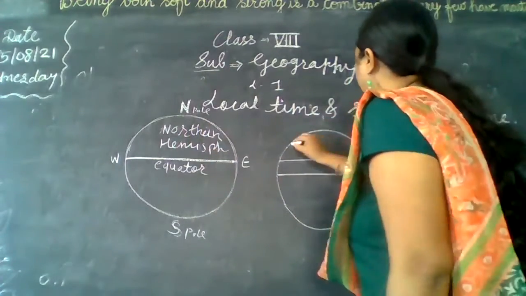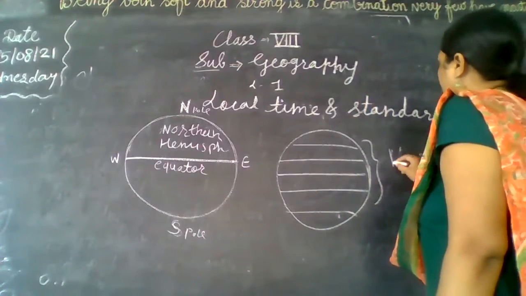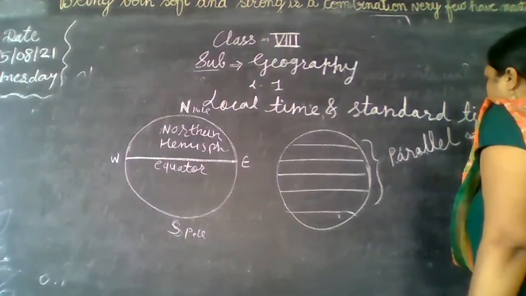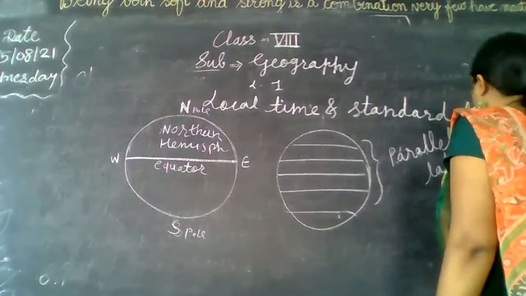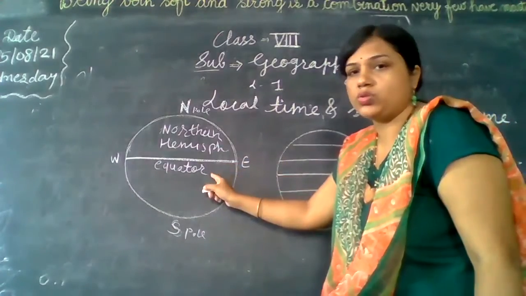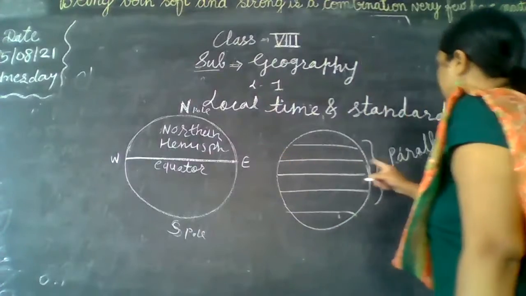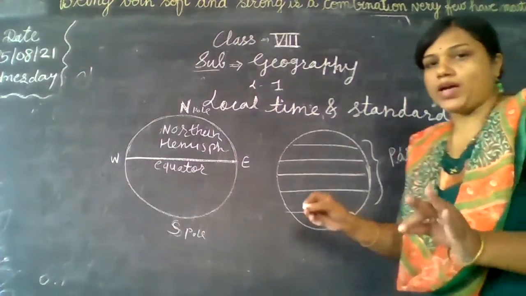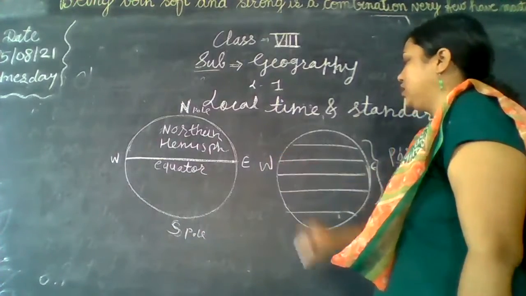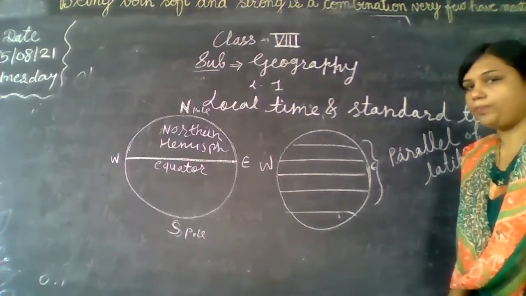The lines parallel to the equator are called the parallels of the equator, or you can say these are the latitudes. The equator is also a latitude, also called the great circle. The imaginary lines that run from east to west are called latitudes or parallels.